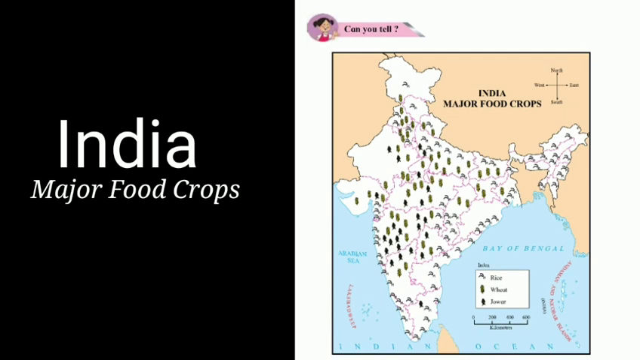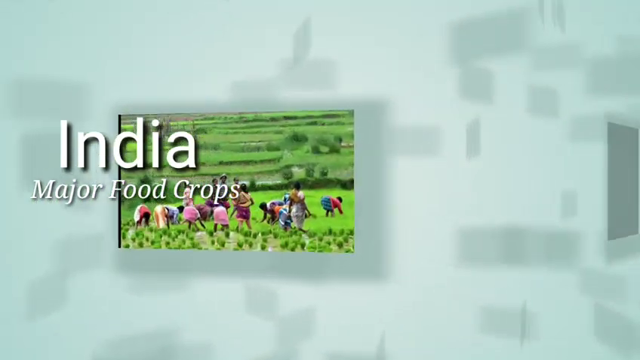Now the fourth one: rice is grown on a large scale in the southern part of India. Why is this so? Because the crop of rice requires a hot, humid climate and heavy rainfall for its growth. The southern part of India has a hot and humid climate. This region receives heavy rainfall. So rice is grown on a large scale in the southern part of India.